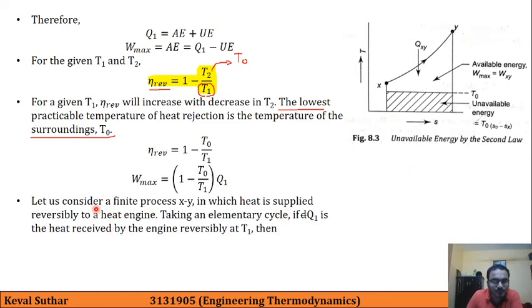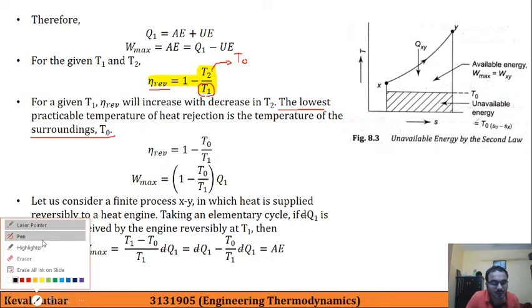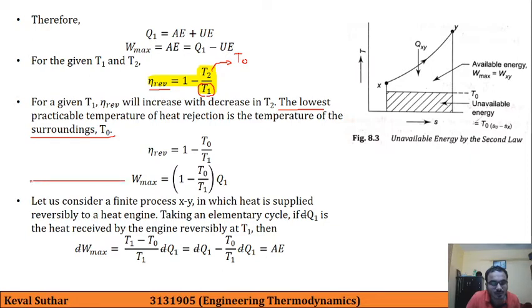So let's see. Let us consider a finite process xy in which heat is supplied reversibly to the heat engine, which is shown over here. Taking an elementary cycle, if d cut Q1 is the heat received by the reversible engine at T1, we can write this based on this formula only. See, here the same formula is being repeated in the differential form. So we can write down this, and this is nothing but available energy.